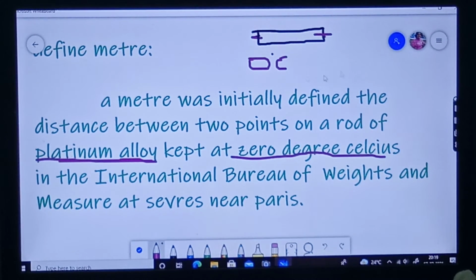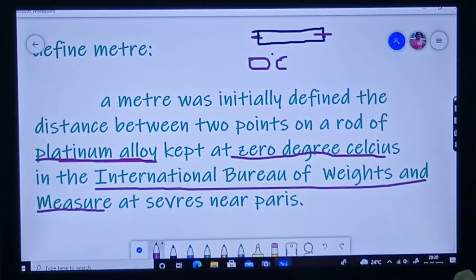0 degrees Celsius, so that it is accurate in measure. In the International Bureau of Weights and Measures. This is a bureau, a community in which all these units and physical quantities are taken.